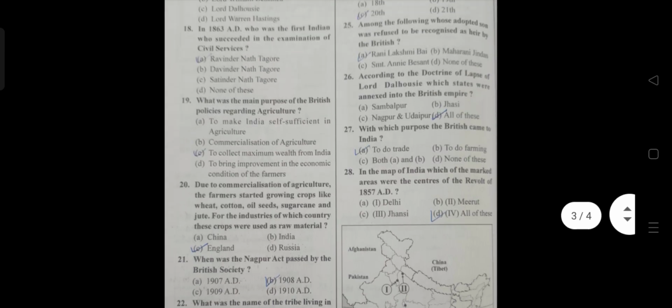23rd, in 1879 AD, approximately how many mills of the cotton industry were set up in India? The answer is 59. 24th, in which century, under the leadership of Mahatma Gandhi, were hand woven cotton and silk garments started to be prepared? The answer is C, 20th. 25th, among the following, whose adopted son was refused recognition as heir by the British? The answer is A, Rani Lakshmibai.